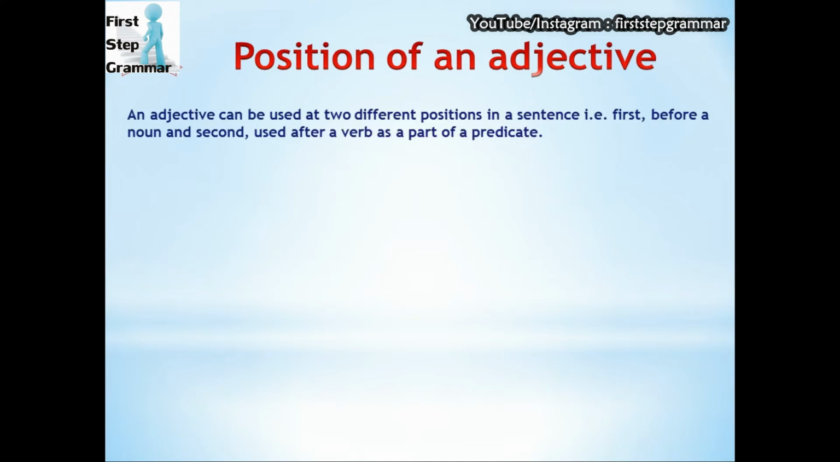Let's see how we can use an adjective in a sentence. An adjective can be used at two different positions in a sentence. That is, first before a noun, and second, after a verb as a part of a predicate.